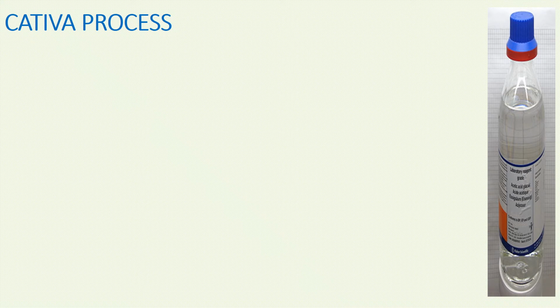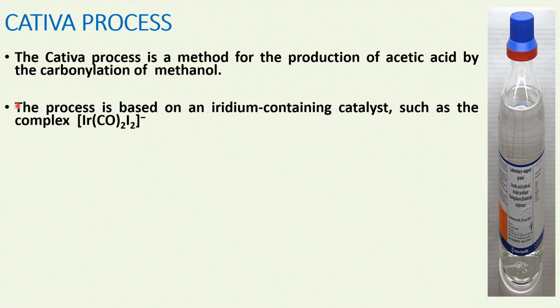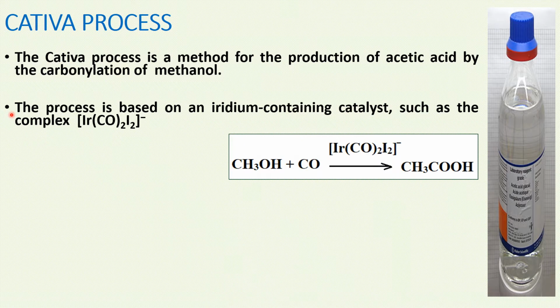The Cativa process. The Cativa process is a method for the production of acetic acid by the carbonylation of methanol. The process is based on an iridium containing catalyst such as the complex [Ir(CO)2I2]-. The reaction is methanol undergoing carbonylation in the presence of the diiodido dicarbonyl iridate(I) ion, giving acetic acid.